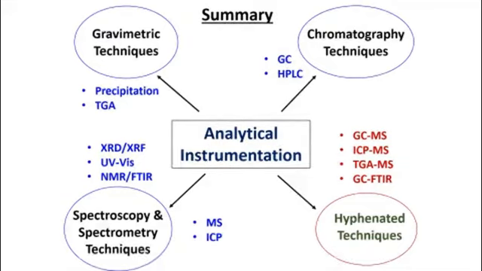And others are spectroscopy and spectrometry techniques that we discussed, like XRD, XRF, UV, FTIR. And chromatography techniques we discussed, GC, HPLC, and the hyphenated techniques of them, like GC-MS, ICP-MS, TGA-MS. Even TGA can be combined with MS, GC-FTIR, and ICP technique also I mentioned. So there are many analytical techniques that you should have some understanding of as chemical engineers.